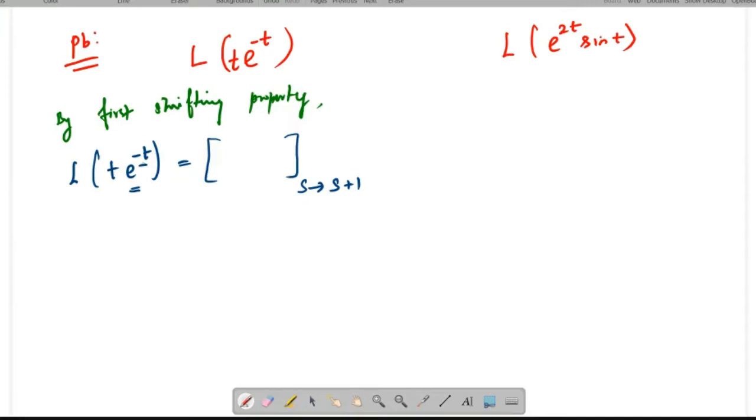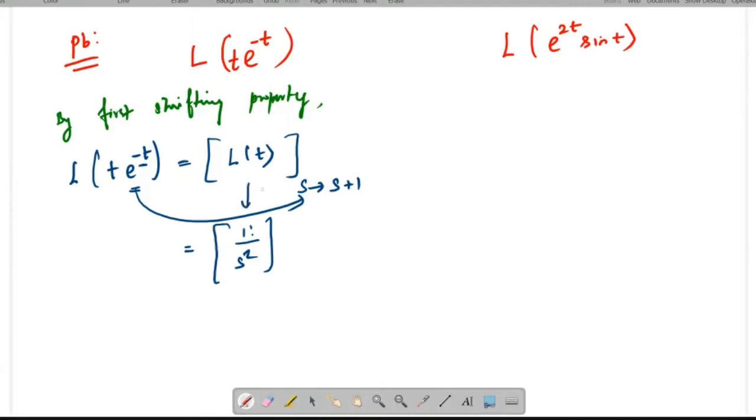So for that you have to put s by s plus 1. Instead of this term I have written s as s plus 1, and you have to take the Laplace transform of the remaining term. L of t, already you know the formula, is nothing but 1 factorial by s square, and 1 factorial is equal to 1.